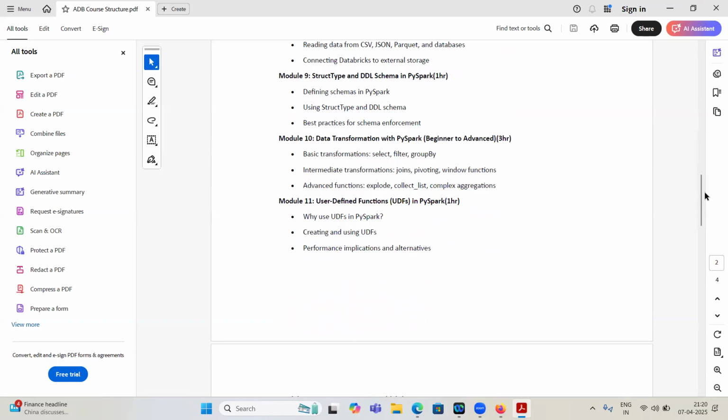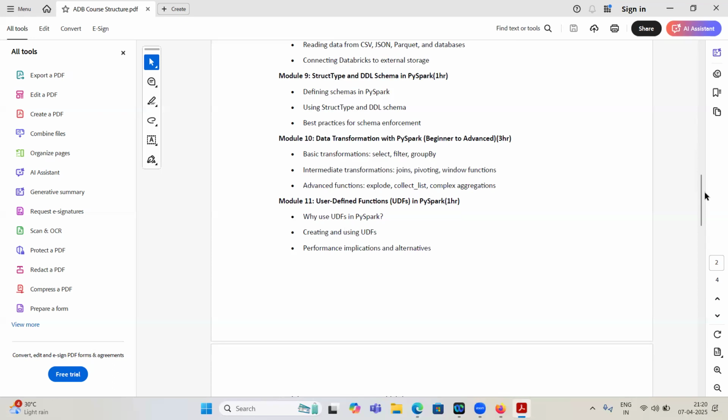And then how we can connect from different services to Databricks. I mean, data maybe even from ADLS. So how to connect from Databricks to these storage accounts. Data maybe from tables, from a database, I mean Azure SQL Database. How we can connect from Databricks to an Azure database.